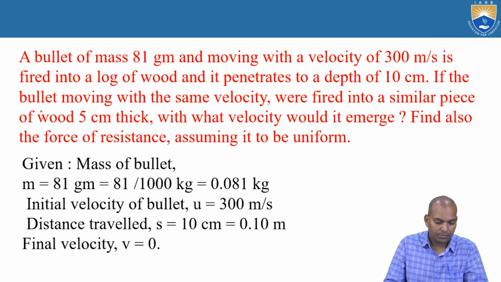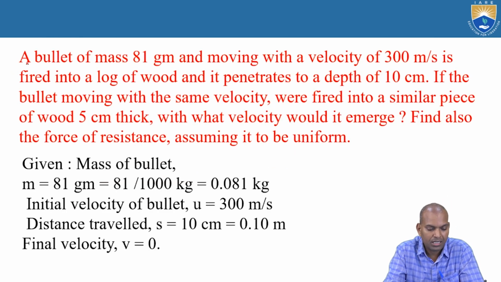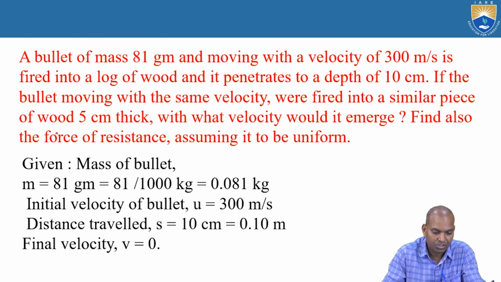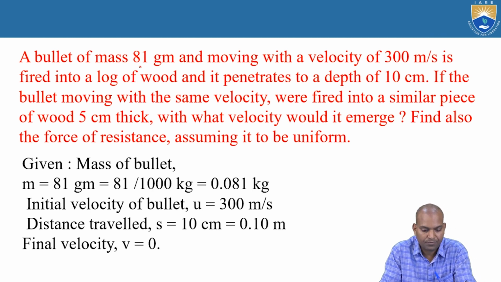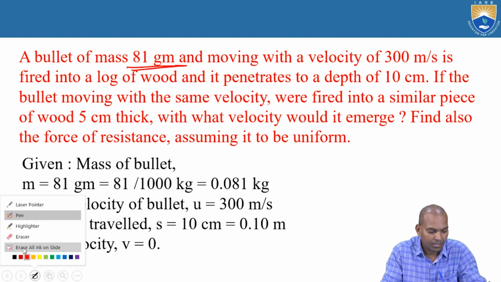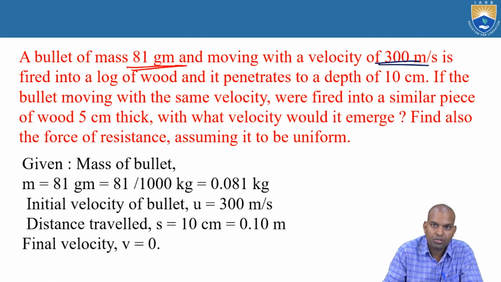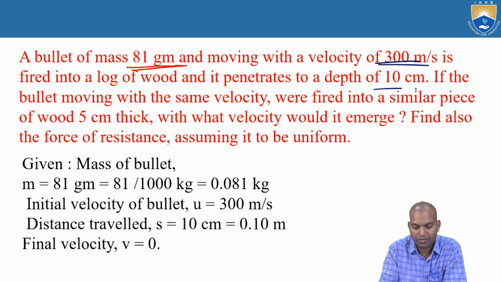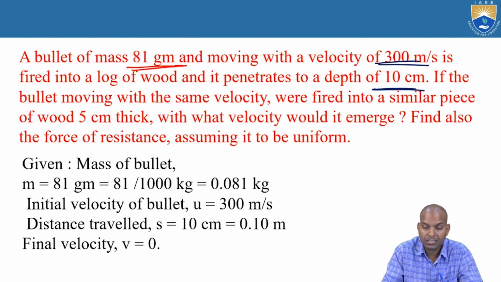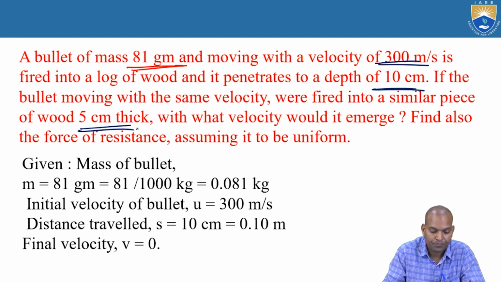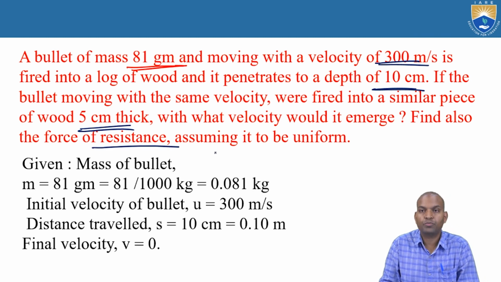Okay. Next, the problem is related to, again, a bullet of mass, with what velocity would it emerge, how much velocity and all. Here a bullet of mass 81 grams and with a velocity of 300 meters per second is fired into a log of wood and penetrates to a depth of 10 centimeters. If the bullet moving with the same velocity was fired into a similar piece of wood that is 5 centimeters thickness, with what velocity would it emerge? Find also the force of resistance, assuming it to be uniform.